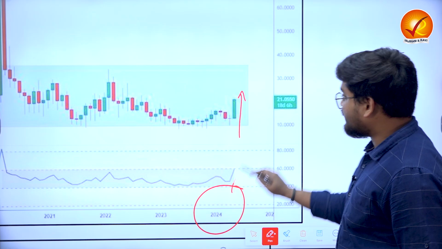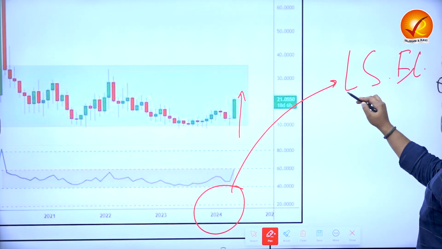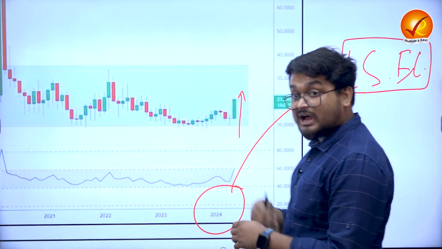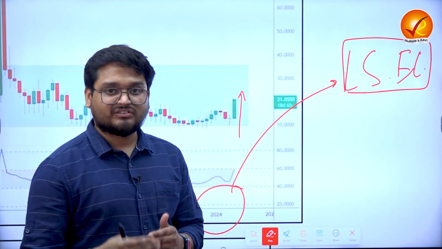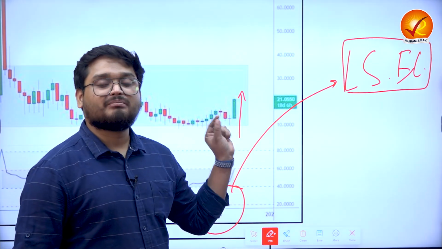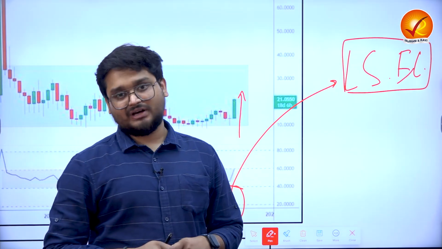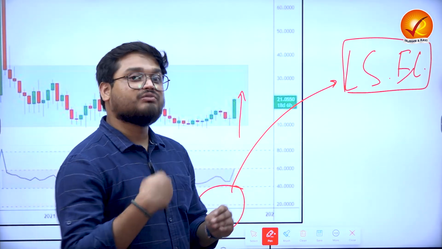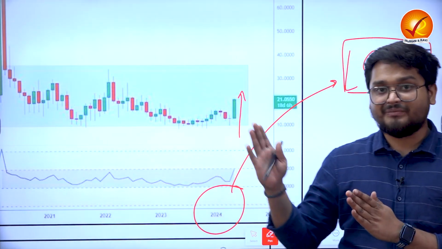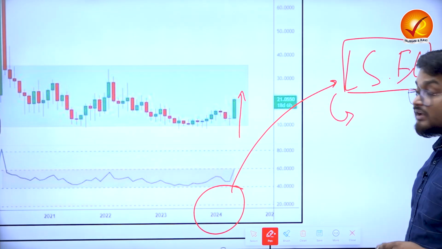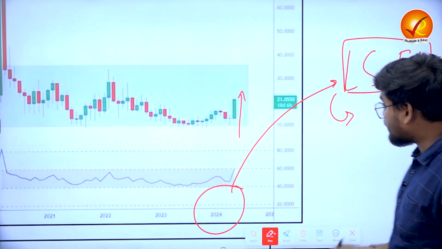Because in 2024, we saw the Lok Sabha elections, and the anticipation of the election results was very much a cause for panic among the investors in India. So based on which party will form the government at the center, the stock markets have been volatile in recent days.